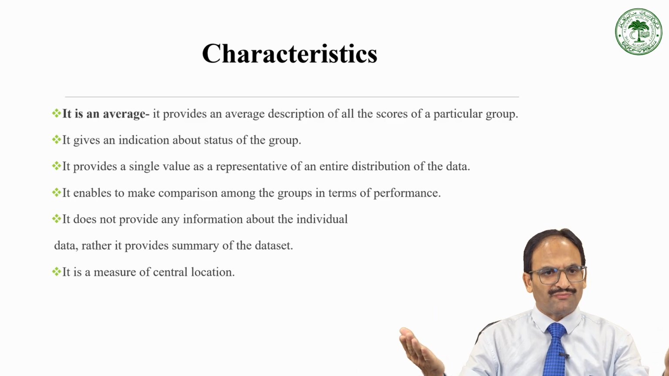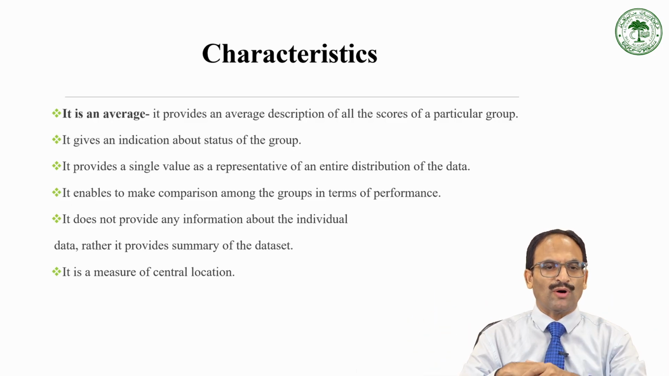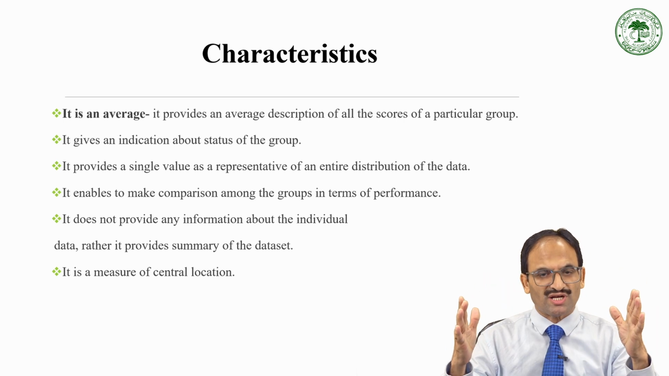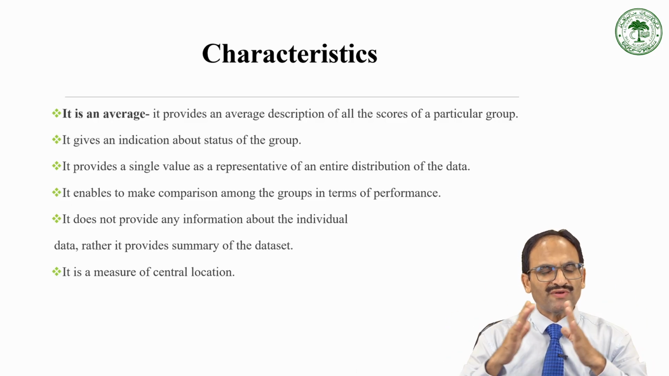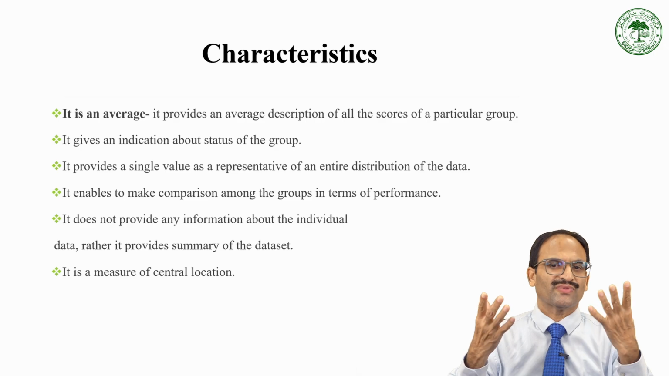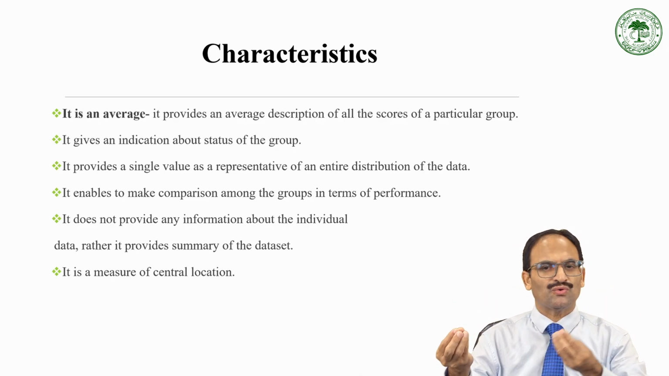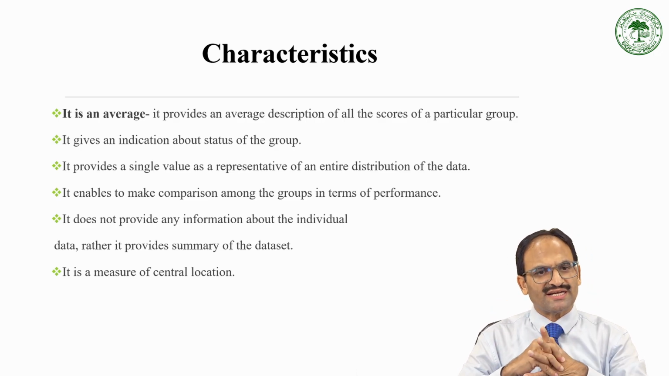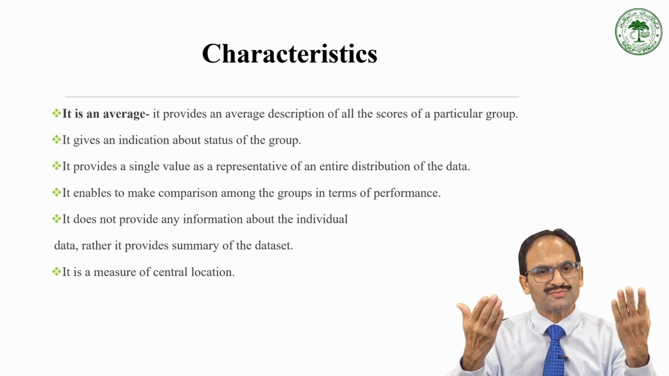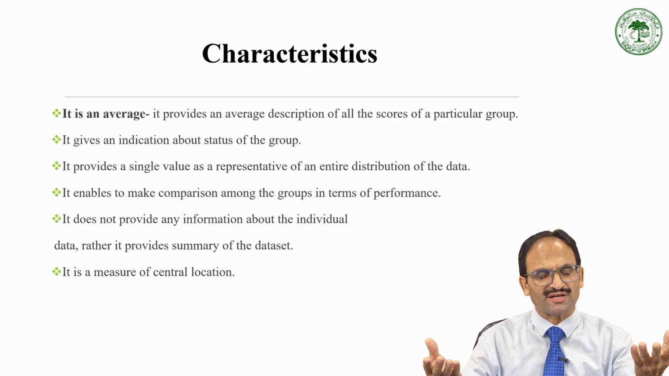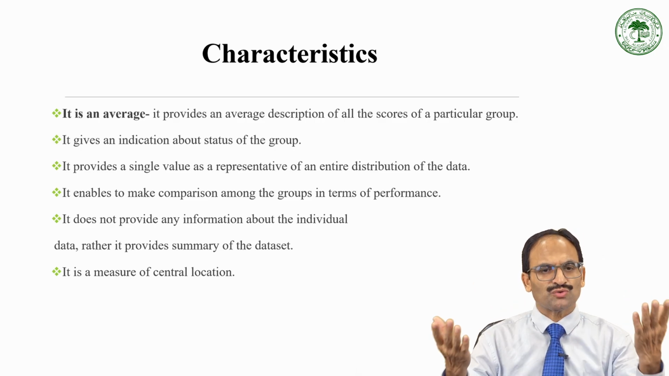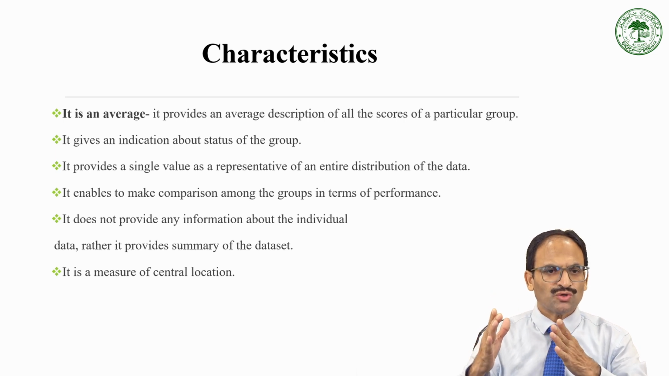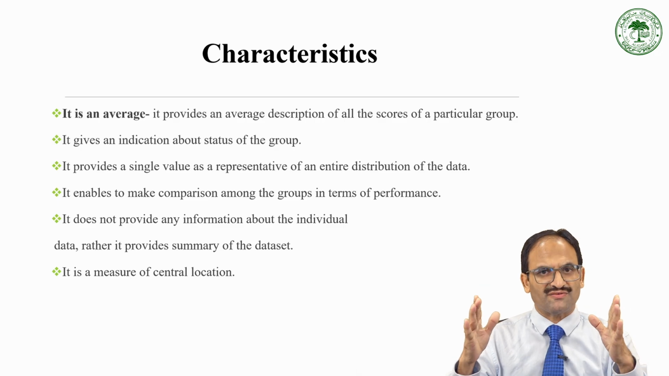Coming to the fifth characteristic, it does not provide any information about the individual data; rather, it provides a summary of the data set. Meaning, suppose there is a distribution of 50 scores, it will not talk about one individual score, that is the lowest score, the highest score or the middle score. No, it will be talking about the average score. Coming to the last characteristic, it is a measure of central location. Sometimes, if you go through internet resources or books, you will see that in some books measures of central tendency have been mentioned as measures of central location as well. So this is the last characteristic of the measure of central tendency.